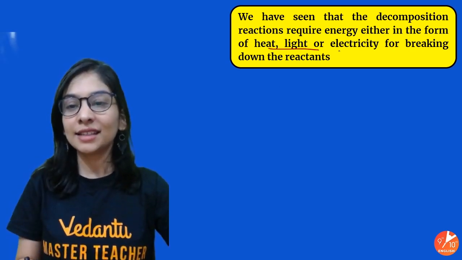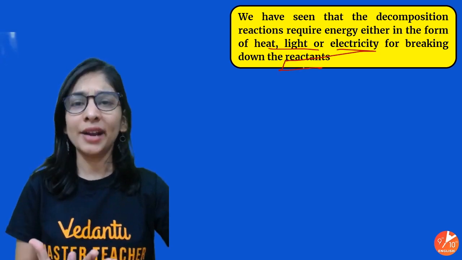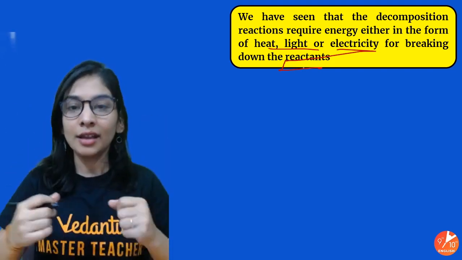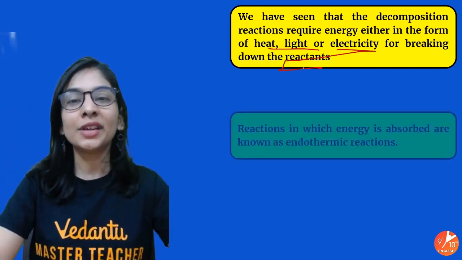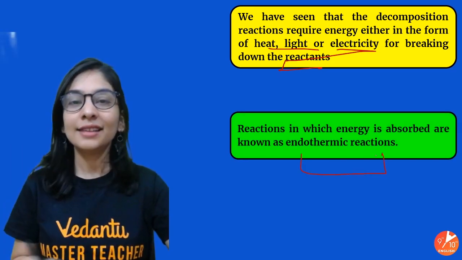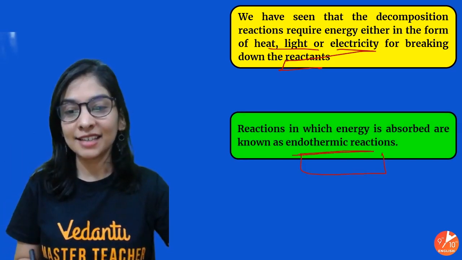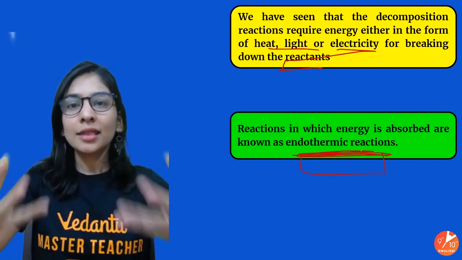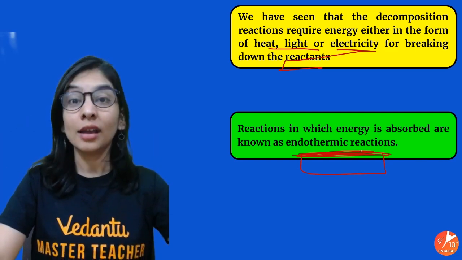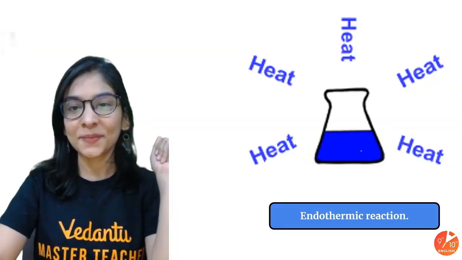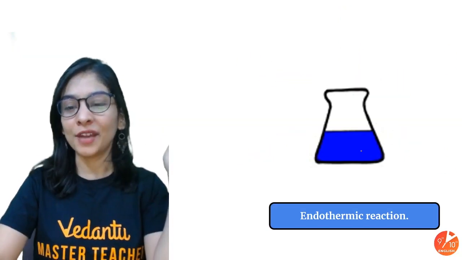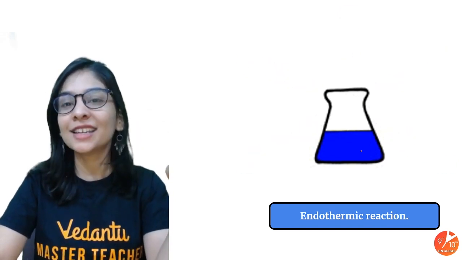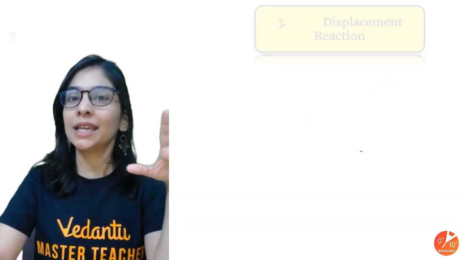Okay, so these are the things where your substances are breaking down in presence of either heat, light, or electricity. That means they are needing energy. They are absorbing energy in form of heat, light and electricity, and all your decomposition reactions are endothermic reactions. What is an endothermic reaction? Absorbing the heat. That's what all the decomposition reactions are doing. So now you have plenty of examples of endothermic. And one more thing, exothermic, you can say combination. Combination reactions are exothermic, in general.